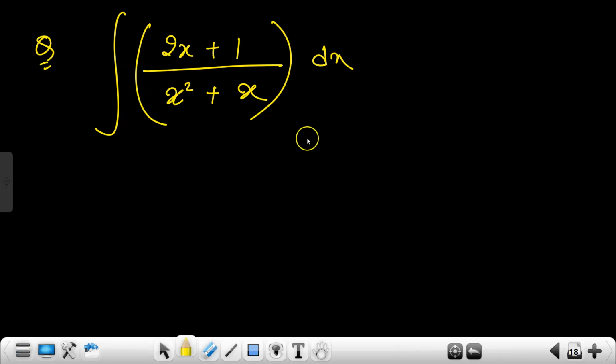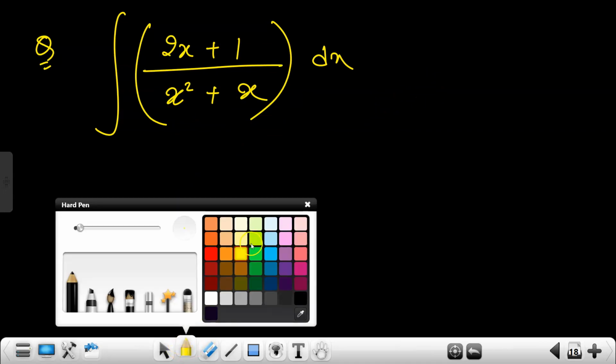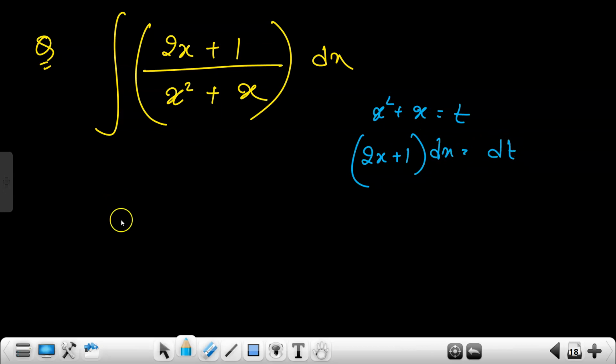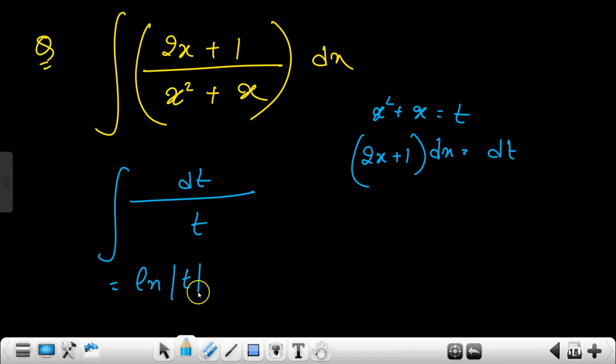Yeah, we are getting the numerator, right? Yes, very good. So see, what we are doing here is we are taking x square plus x equal to t. So when we are differentiating it, we are getting 2x plus 1 into dx is equal to dt, which is present in the numerator. So it will be integration of dt, that is 2x plus 1 dx, divided by t, that is x square plus x. So it will be ln mod t plus c. And in the value of t, you will write x square plus x. So it will be ln mod of x square plus x plus c. Any doubts?